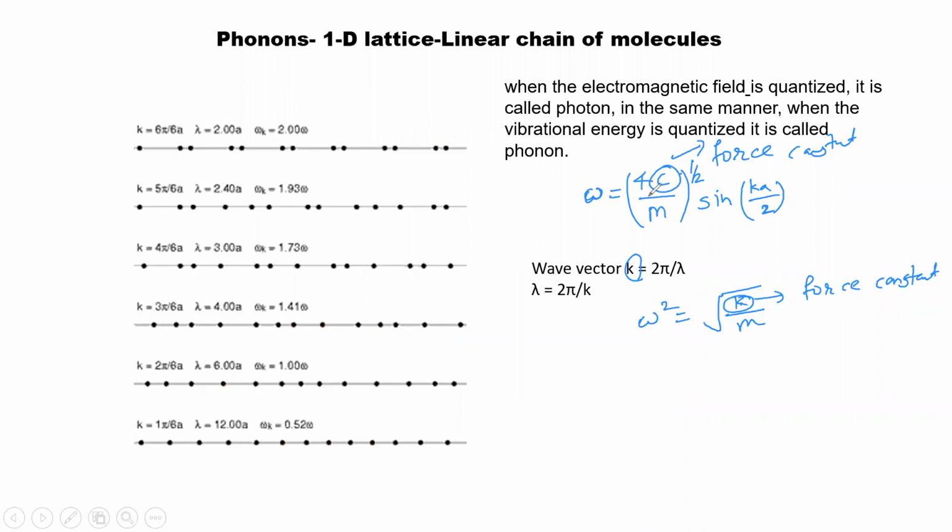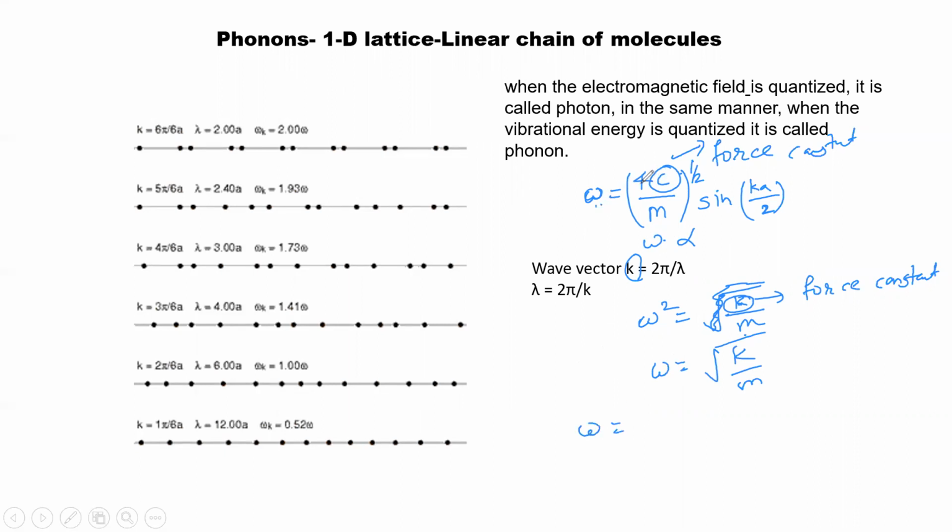Okay. So if you see here, it is directly proportional. Omega is root K by m. Omega square is K by m, so omega will be root K by m. Okay. So this will be omega.